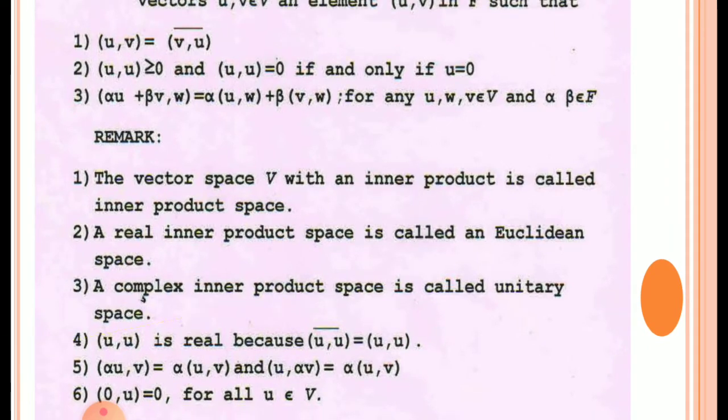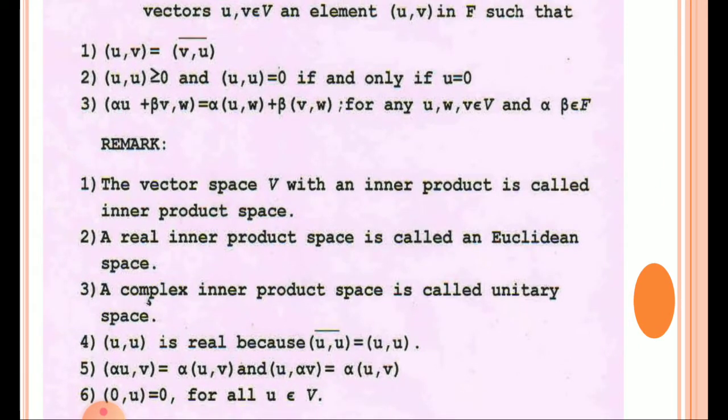Now using the third condition, inner product of alpha u with v is equal to alpha times inner product of (u, v). That means when alpha is the coefficient of the first element, we take alpha outside as it is. And the inner product of u with alpha v: when alpha is the coefficient of the second element, we have to take its conjugate outside.